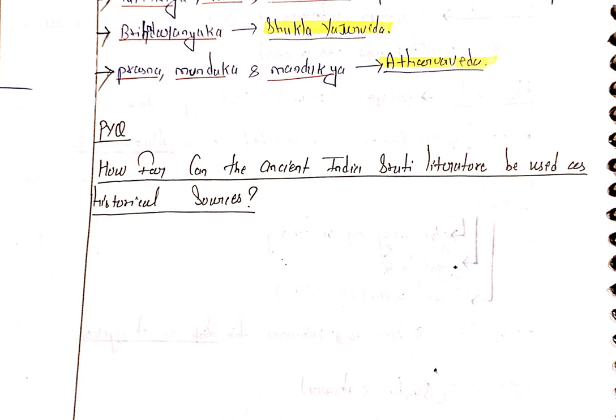If we really want to go into Sutra literature, we divide this question into three parts: first the introduction, then the body, and third the conclusion. In the introduction we cover what Sutra literature is, what it focuses on, and why it is important. Since the question asks how far, we focus on their significance. First, they have provided good knowledge about ancient history, and they have written sources, lots of written sources like the Vedas.